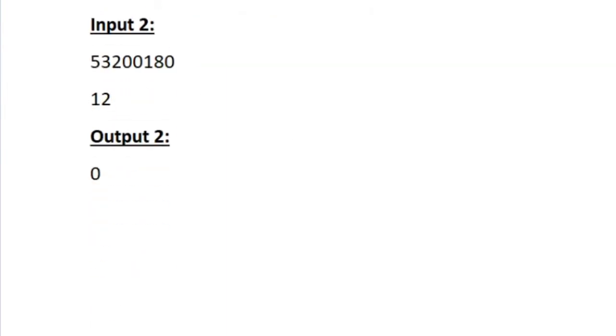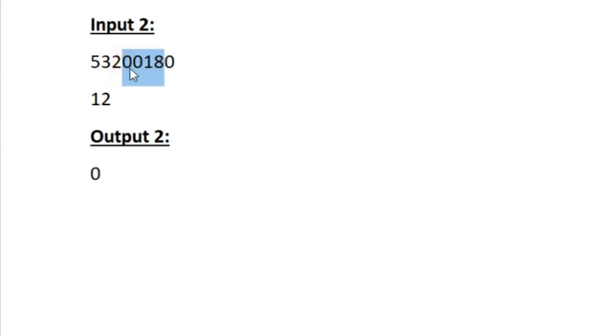Now let us see our sample input 2. Here the given integer is 12, so we have to check whether the 4 digit integers are divisible by 12. The first 4 digit integer is 5320. It is not divisible by 12. And the next 4 digit integer is 3200. Again it is not divisible by 12. And then 2001, that is not divisible by 12.